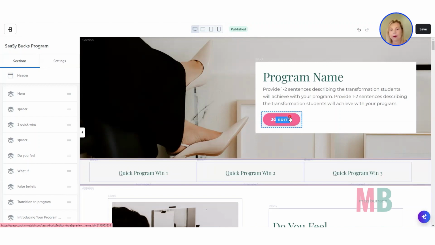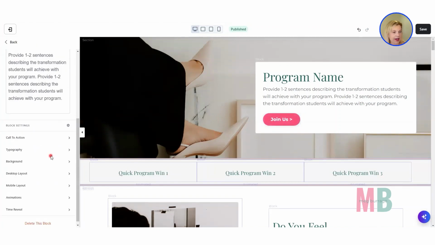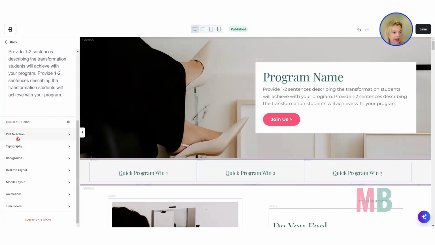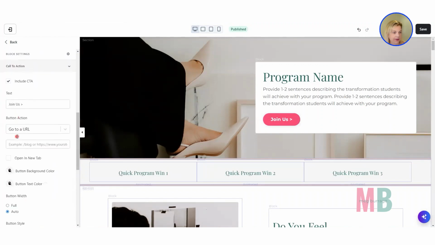Right now, if, however, you've got a payment plan and a pay in full and a level 1 and a level 2 and you don't know which one people are going to want, then I would still have a button here in the hero section, but rather than have it link off to the checkout, I would have it so that you go over here to the call to action settings. You can see here button action. What do you want to happen when somebody clicks the button?